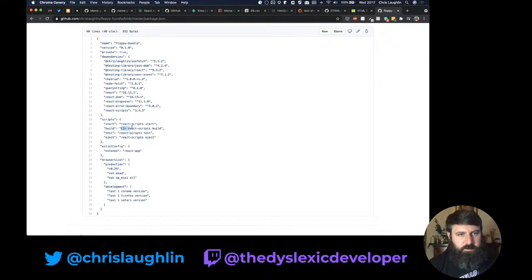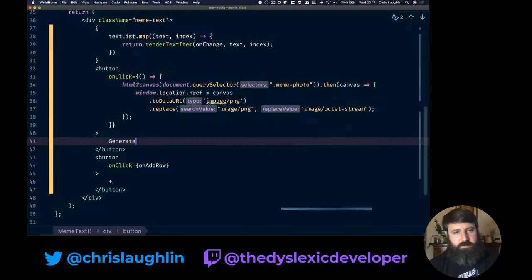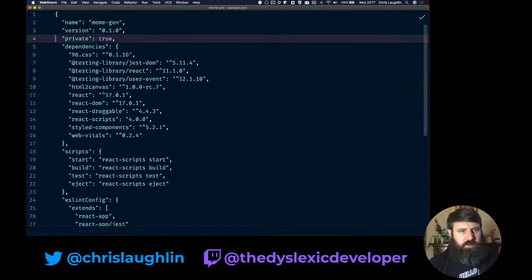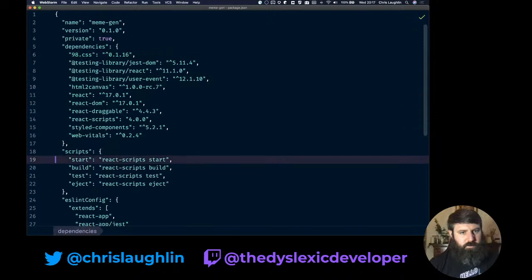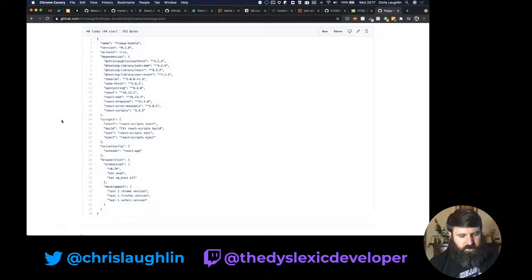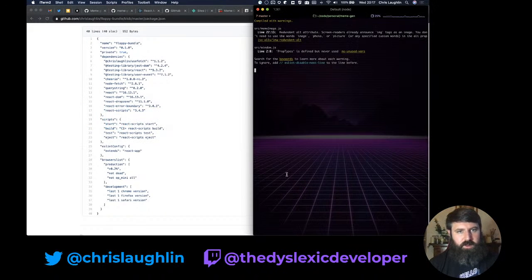Yes. So you have to change the build script to be CI equals create-react-scripts. God knows why, but that's just the case. So our build script now changes to that.